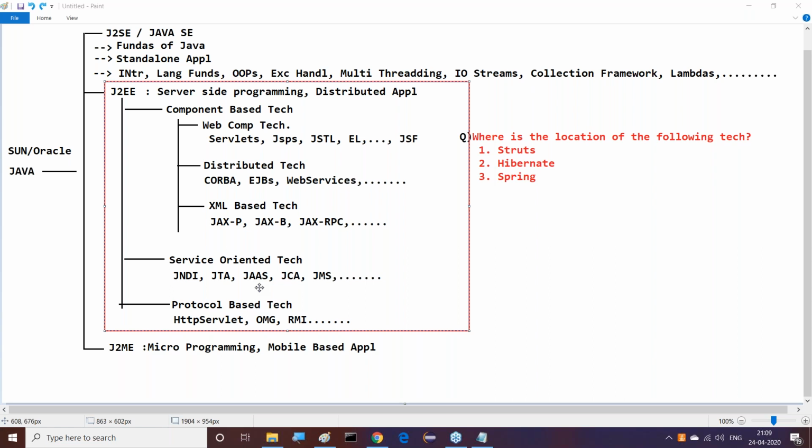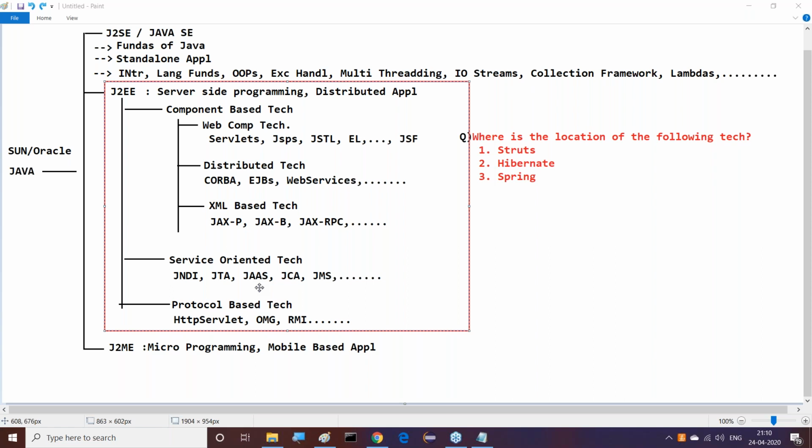So as per your answer, Struts, Hibernate, Spring, all these components are under J2EE. Now I'm asking, under J2EE, where are they available? The majority are saying distributed, and some are saying component based.